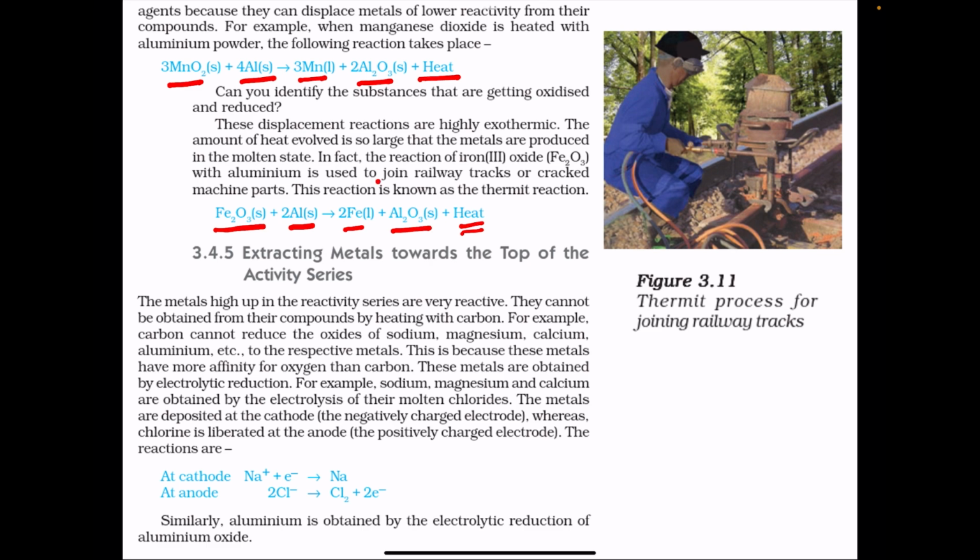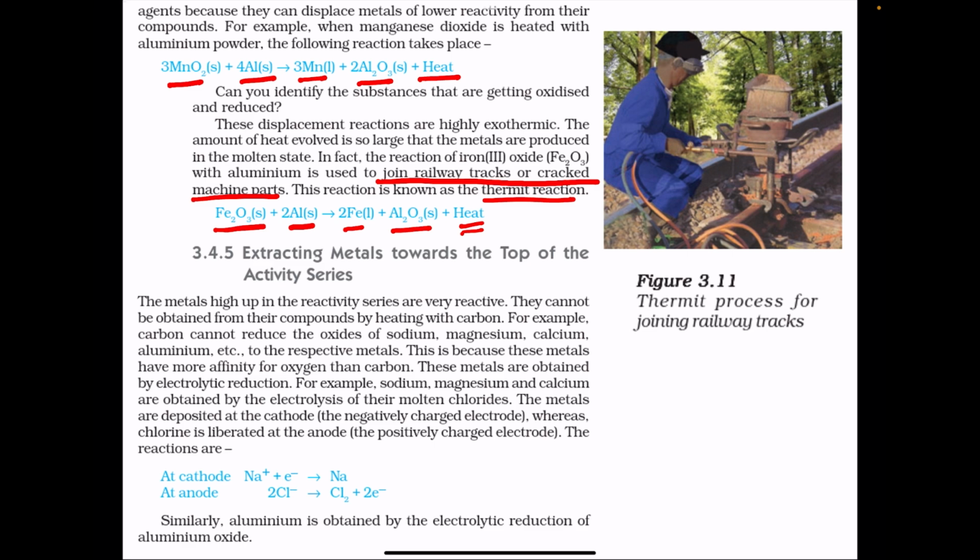So metals are produced in molten state, and the reaction of Fe2O3 with aluminium is used to join railway tracks or cracked machine parts, and this reaction is known as thermit reaction. The molten metal which is obtained here will be used in joining the cracks in machine parts, or it is also used to join railway tracks.